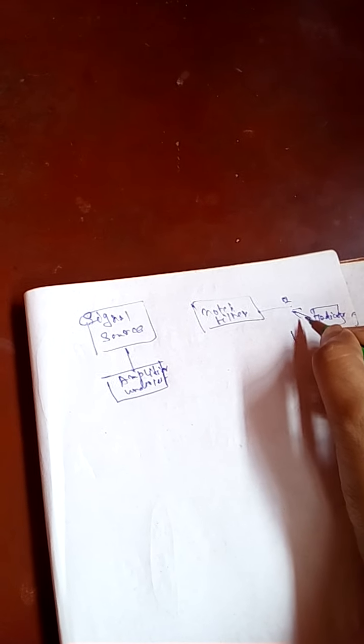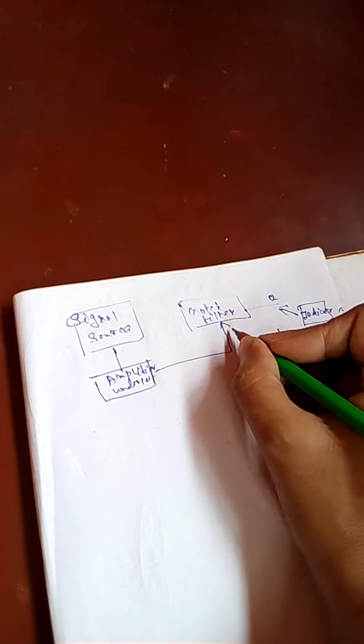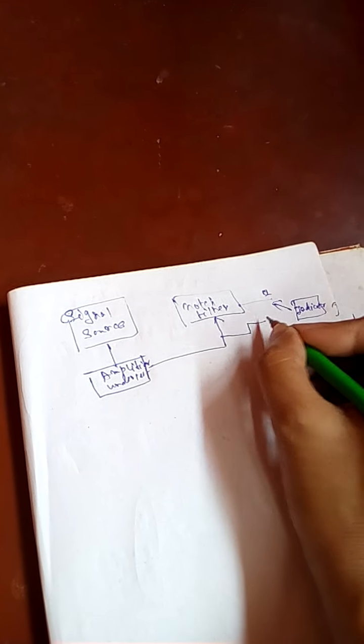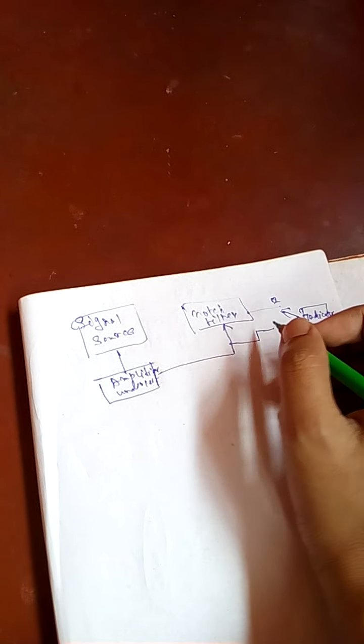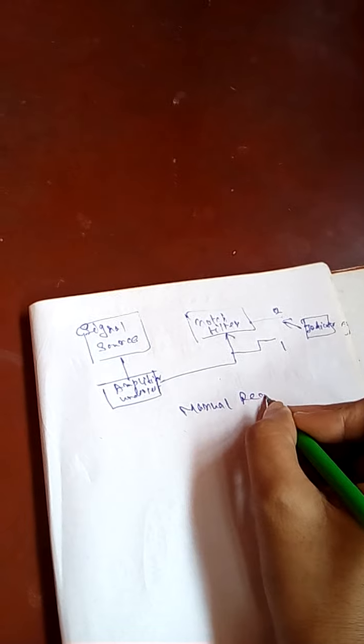There is a switch, to select the position. This is the diagram for manual reading.